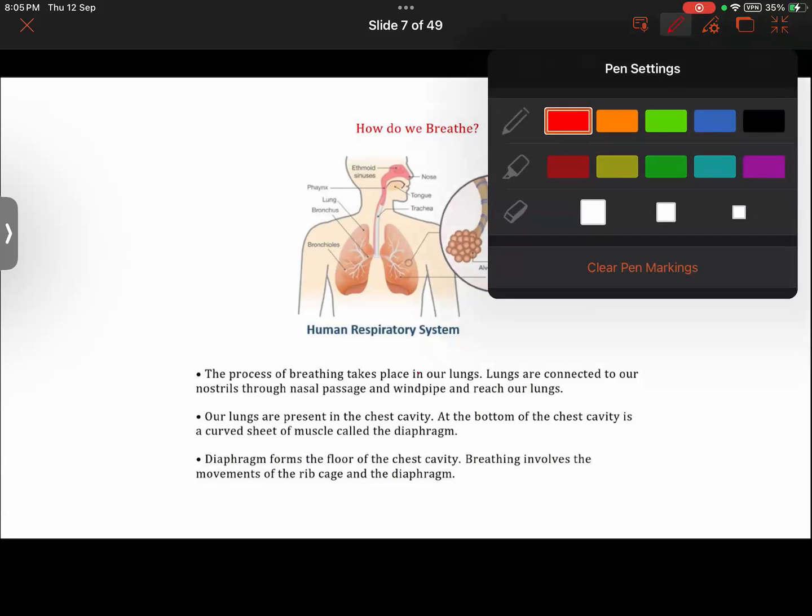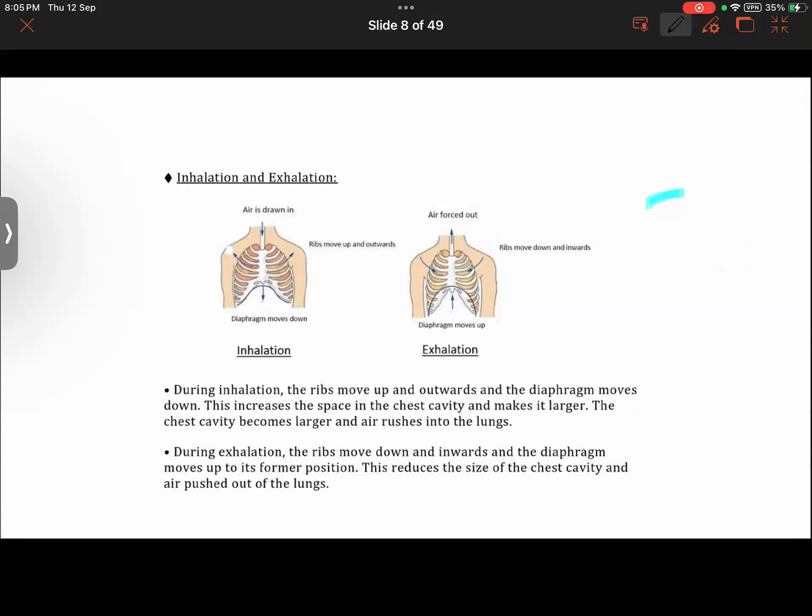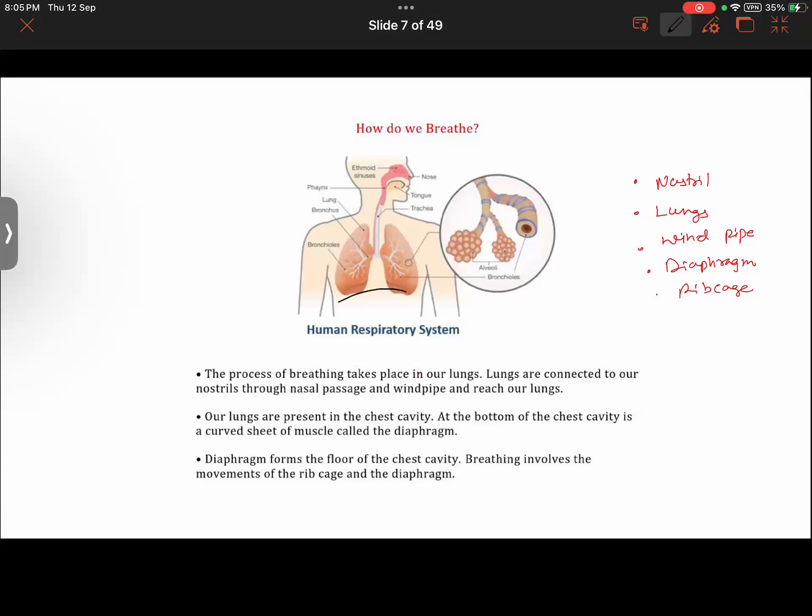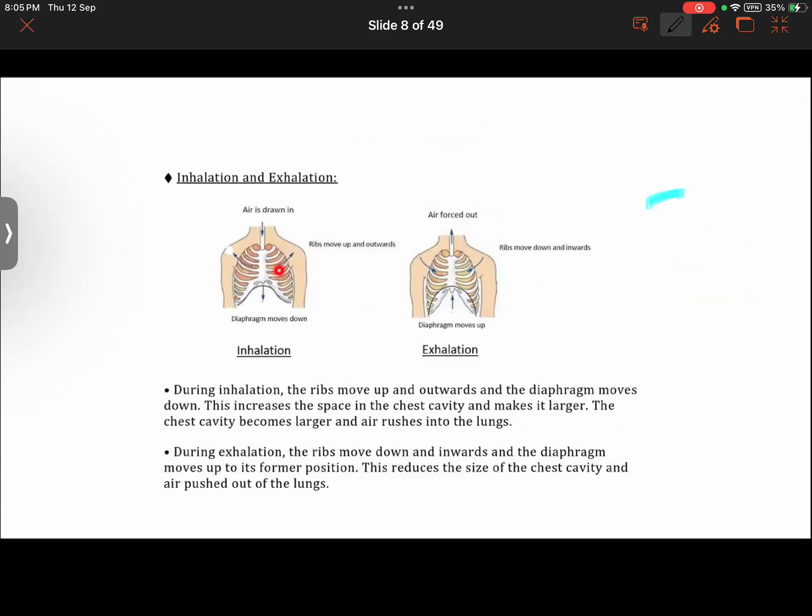Then look at one more thing: at the base of our lungs, there's a structure called the diaphragm. It is a muscular tissue like this, over here, that we are calling the diaphragm. That is one thing. Our lungs, furthermore, are enclosed in the rib cage, which protects the lungs and heart also. Inside the rib cage, there's a cavity, and that cavity is called the chest cavity. What do we call that?